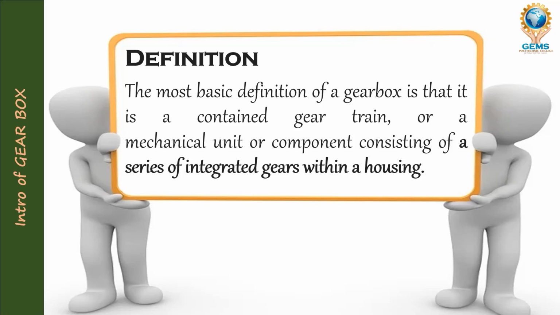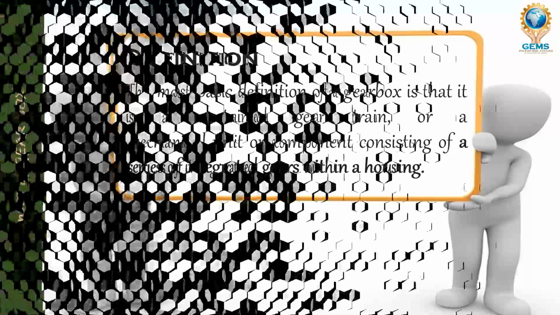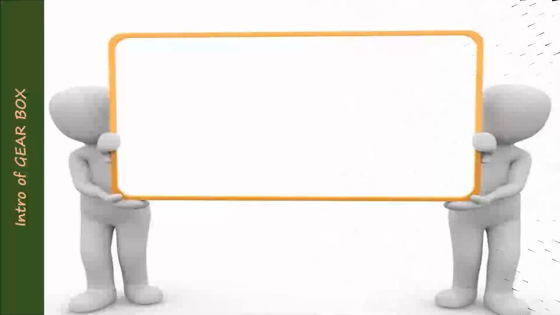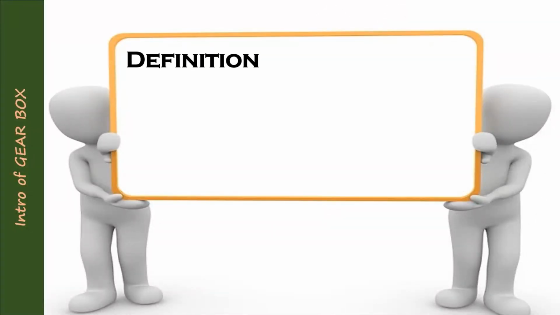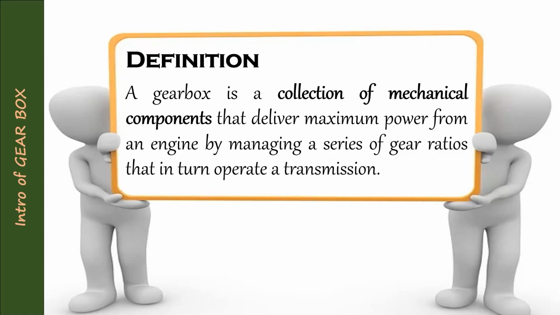Another definition is there. A gearbox is a collection of mechanical components that deliver maximum power from an engine by managing a series of gear ratios that in turn operate a transmission.